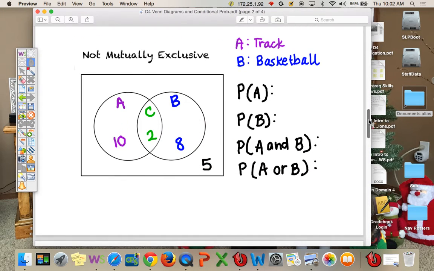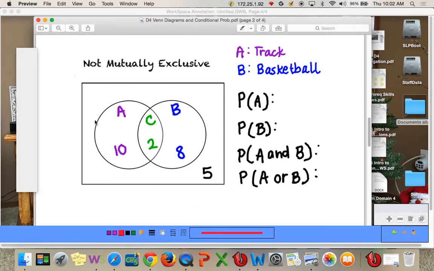Okay, let's look at some things that are not mutually exclusive so they can happen at the same time. So for example, you could participate in track and you could participate in basketball because the seasons don't overlap. So if you take a look at this Venn diagram, 2 people play both sports, 10 people just do track, 8 people just do basketball. So let's figure out probability here.